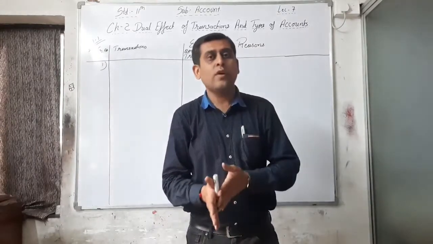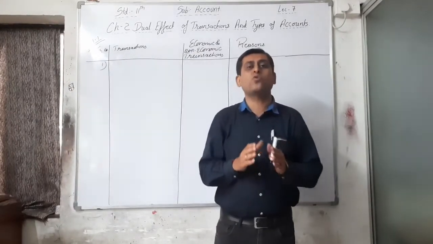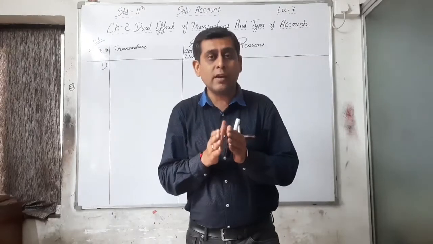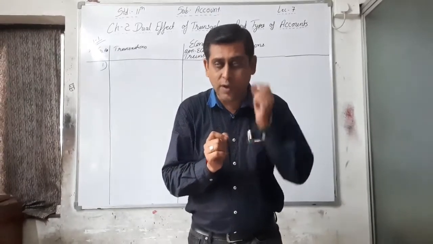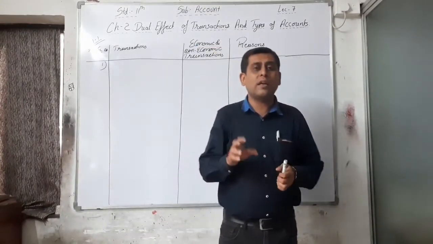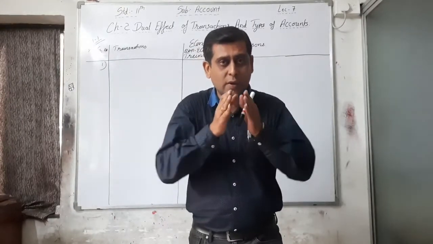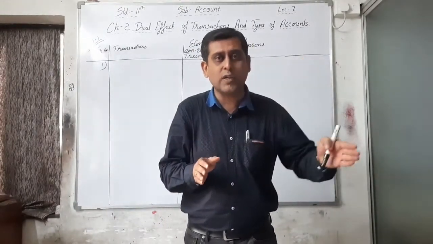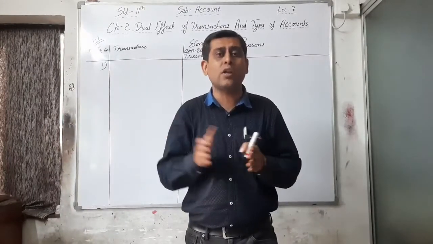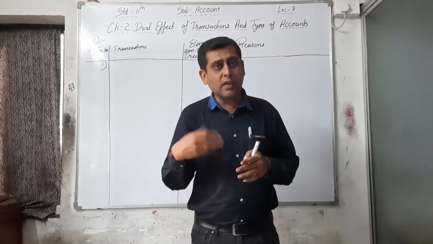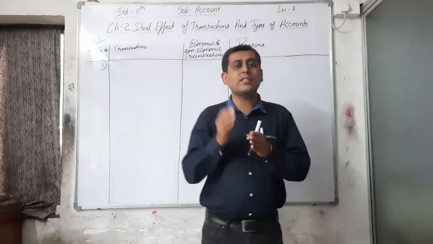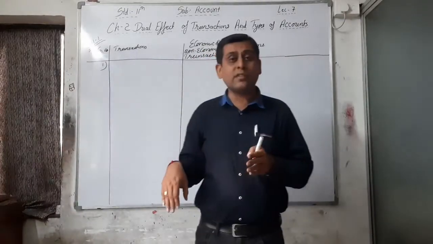Okay, now we will understand. First of all, we have to classify which transaction it is. Whenever in the question two types of transactions are given, first we have to classify into two ways: first one is economic and second one is non-economic. And in the next example we have to classify in the next sub part.